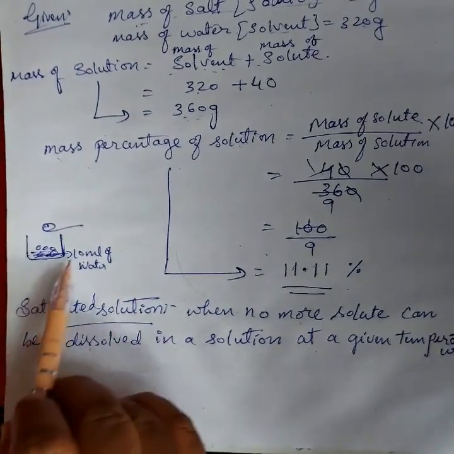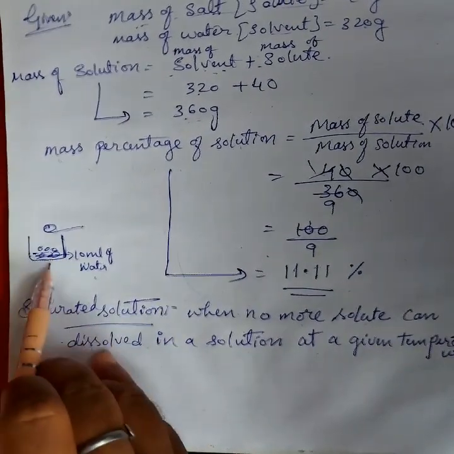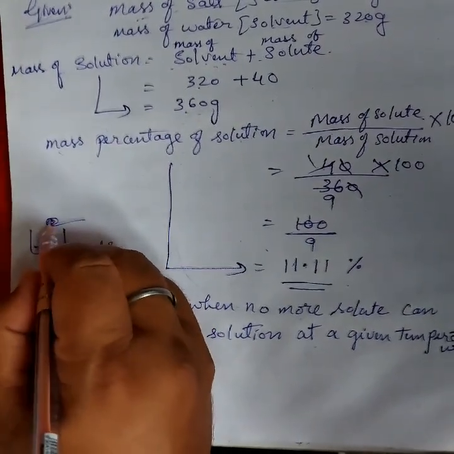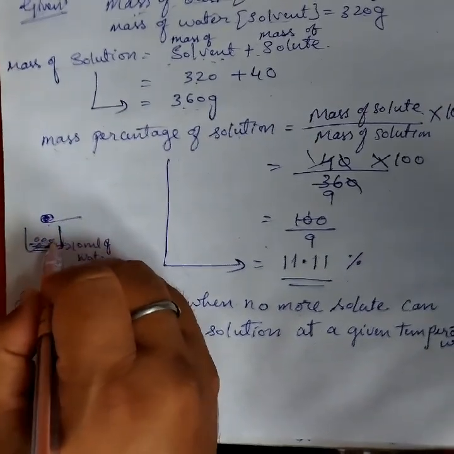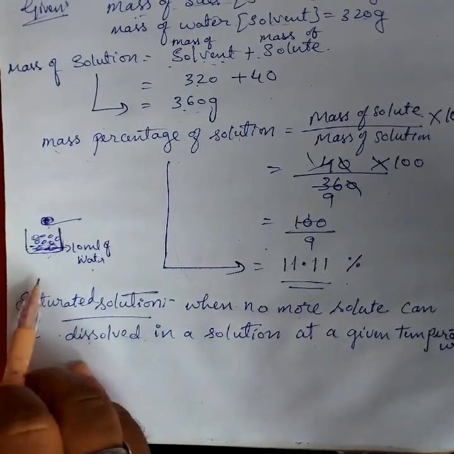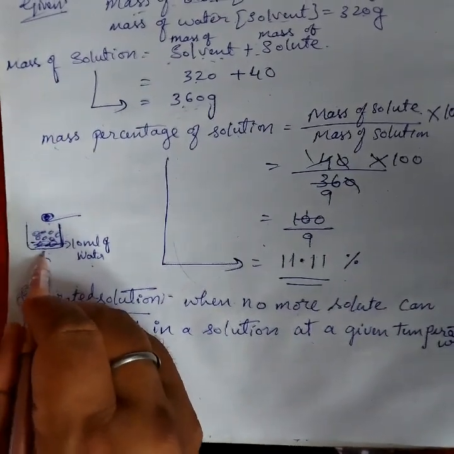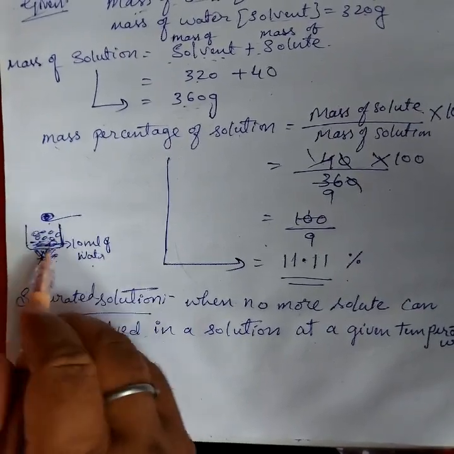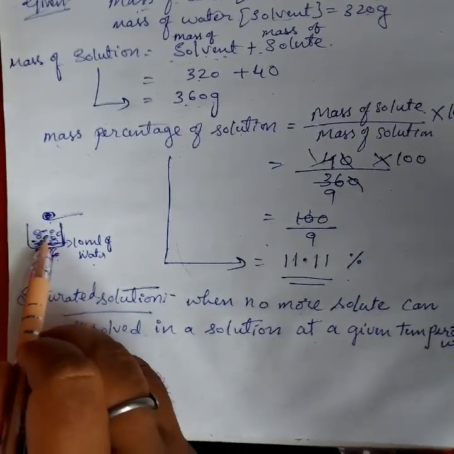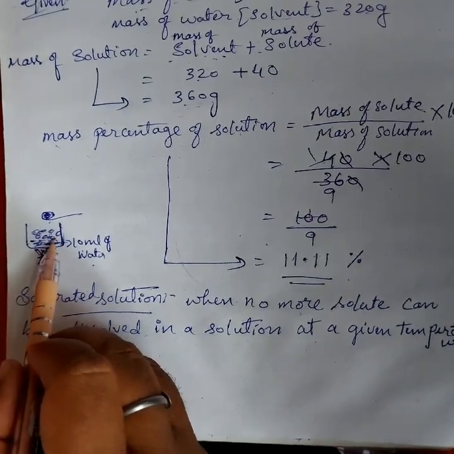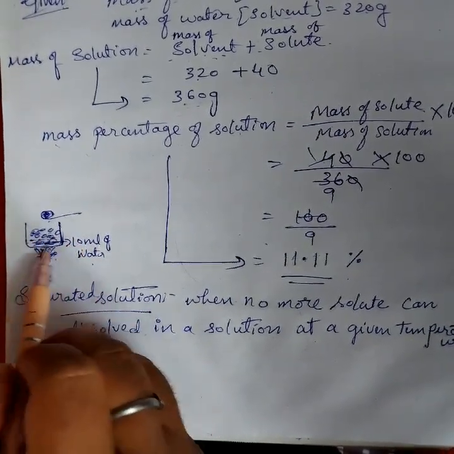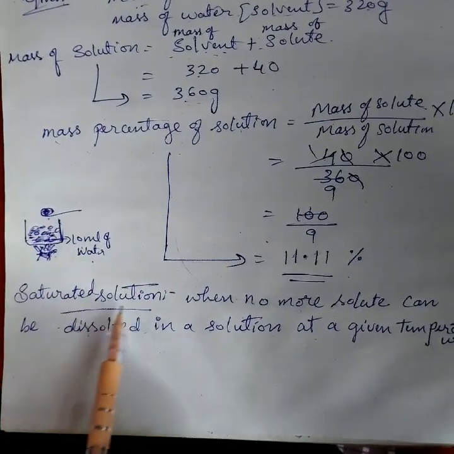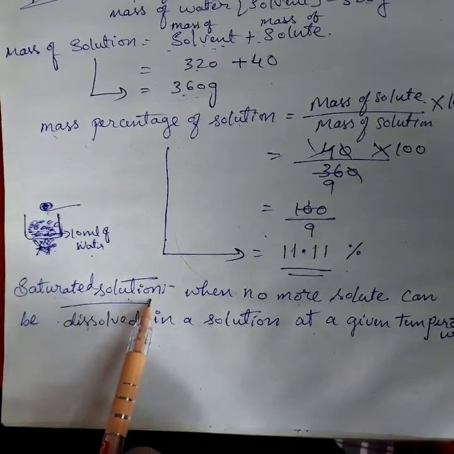Assume it dissolves easily, and again you add 2 spoons of sugar, and again 2 spoons of sugar, and you heat this for some minutes and observe it. A little bit dissolves and some sugar crystals remain the same. Such a solution is called a saturated solution.